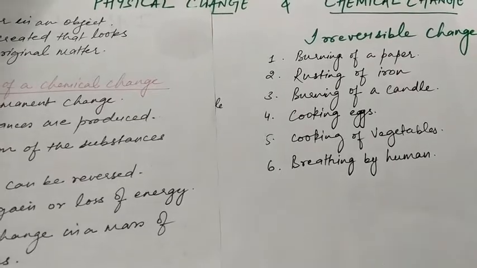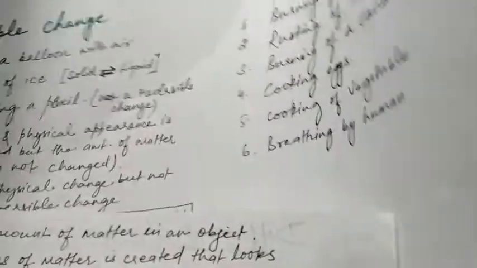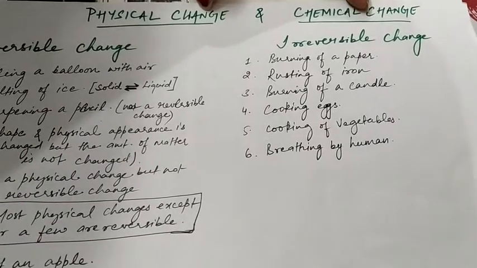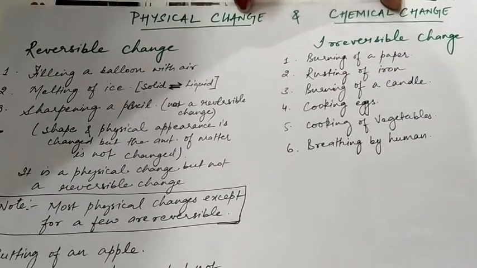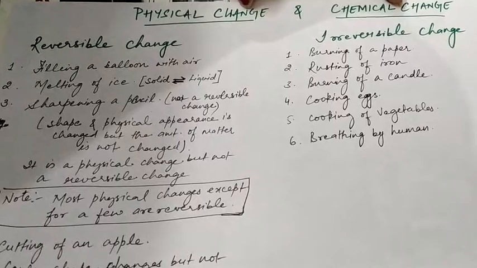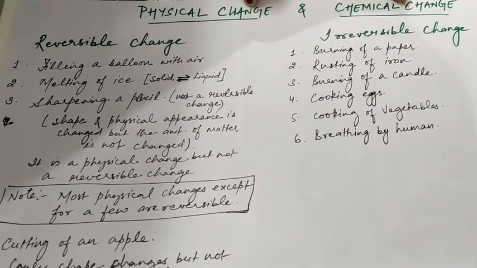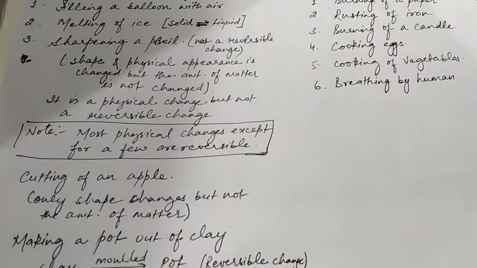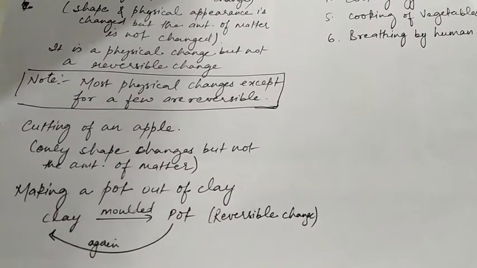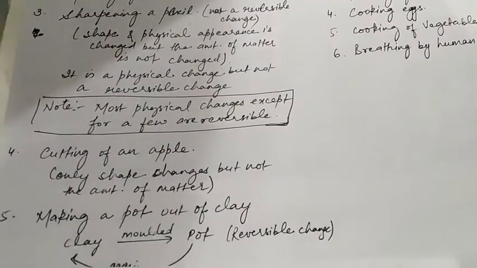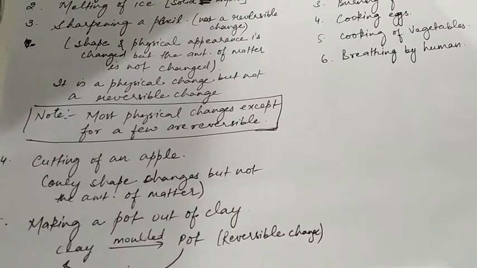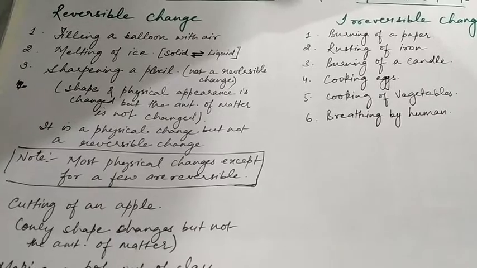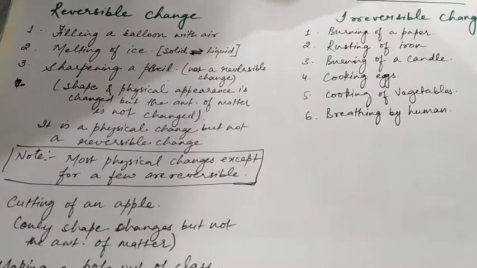Hope with these examples the reversible and irreversible changes are clear to you. You can see and read the examples of reversible and irreversible change. Students, there are many more changes in real life which can be differentiated into reversible and irreversible change, that you can find on your own.